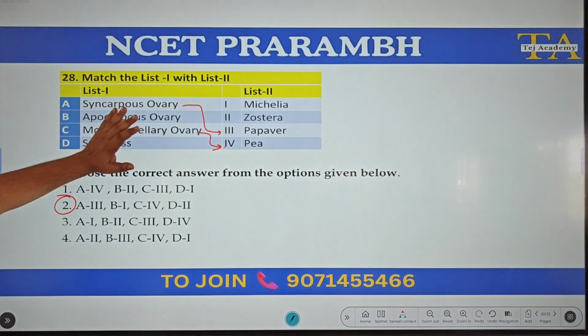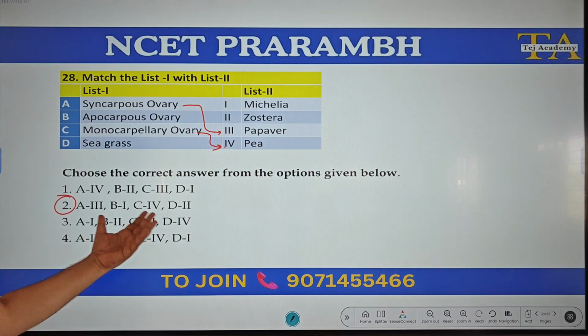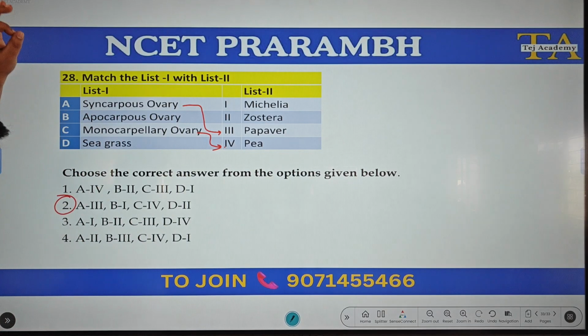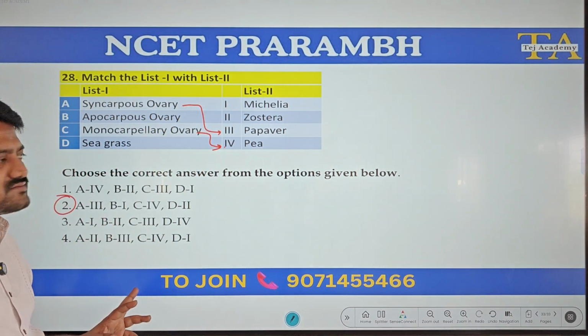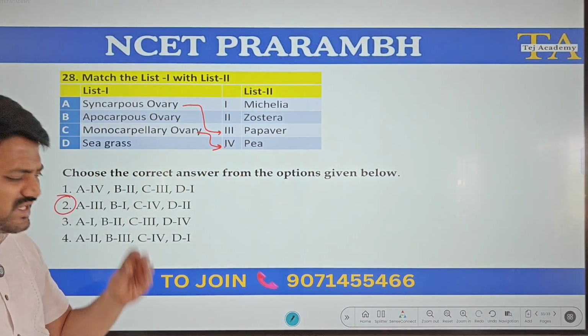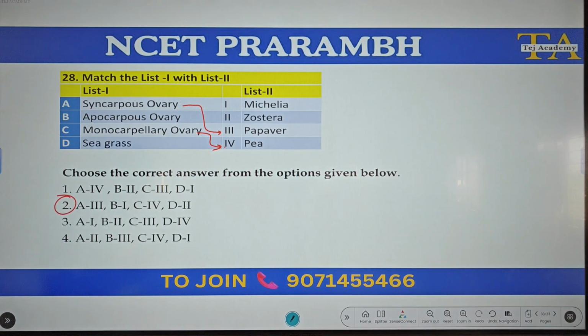So when you see this kind of match the following, yes, I do understand it is time consuming, but you can easily get the answer. Out of 4, they have given 4 different possibilities. If you know any one, you can get the answer. Any one out of these 4. Zostera is also called seagrass. Monocarpellary, P. Any one you choose, maximum you will get the answer.